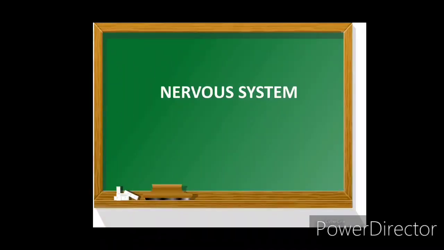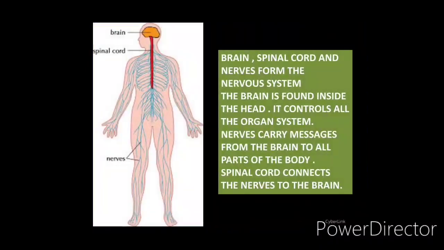Now the next system is the nervous system. The nervous system consists of three main parts: brain, spinal cord and nerves, as you can see in the picture. So if I ask you to tell me the main parts of the nervous system, you will say, ma'am, there are three main parts: brain, spinal cord and nerves. The brain is found inside the head, as we already know. Where is the brain situated? It is present in our head.